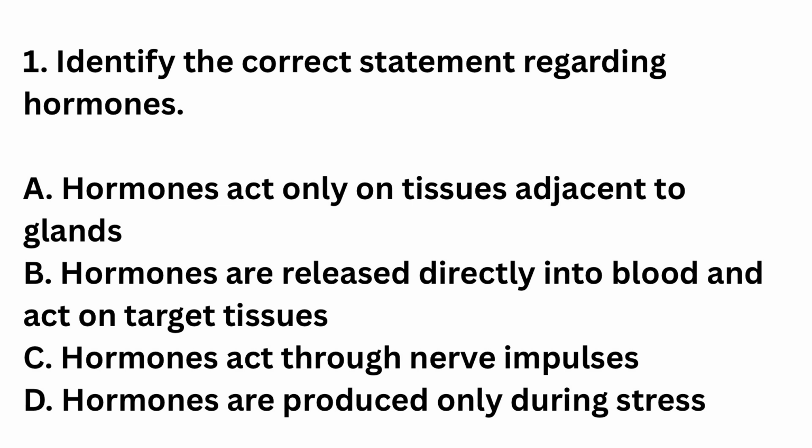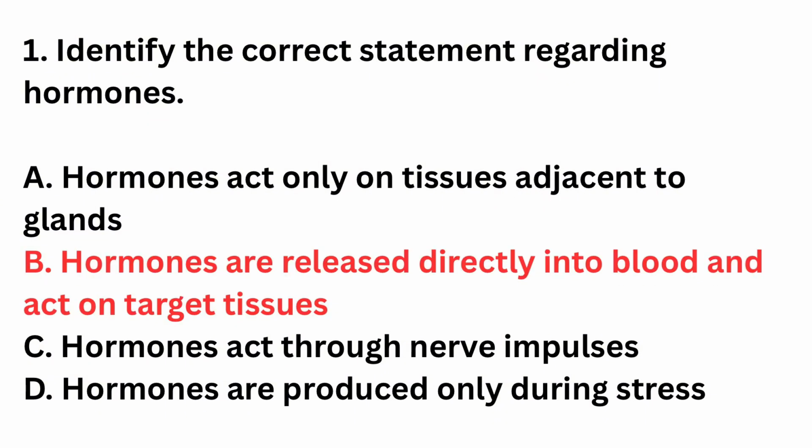Question number 1. Identify the correct statement regarding hormones. Hormones act only on tissues adjacent to glands. Hormones are released directly into blood and act on target tissues. Hormones act through nerve impulses. Hormones are produced only during stress. The right answer is option B. Hormones are released directly into blood and act on target tissues. Endocrine glands release hormones directly into the bloodstream. Hormones act on specific target organs having receptors.